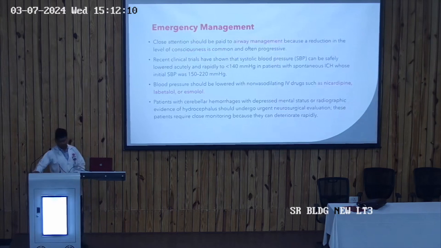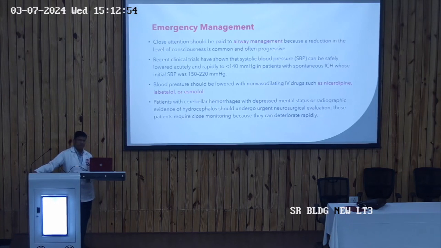And as in all patients, you should first go for emergency management of these patients. Our emergency management revolves around the ABC, that is A for airway, B for breathing, and C for circulation. So first of all, we have to carefully watch and monitor the patient's airway, breathing and circulation. Close attention should be paid to airway management, because a reduction in the level of consciousness is common and often progressive, because these patients usually have altered sensorium. That's why the management of the airway is very important.